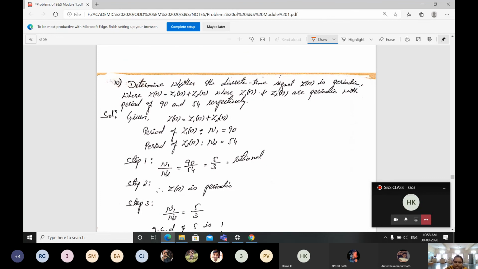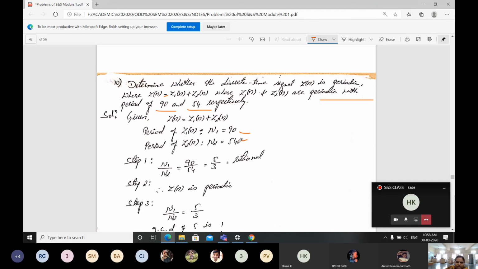Okay, the next problem is to determine whether the discrete time signal z of n is periodic, where z of n is equal to z1 of n plus z2 of n, where z1 of n and z2 of n have periods 90 and 54. Only two are there. What is given for us? z of n is z1 of n plus z2 of n. The period of z1 of n, N1, is taken as 90, and N2 is taken as 54.